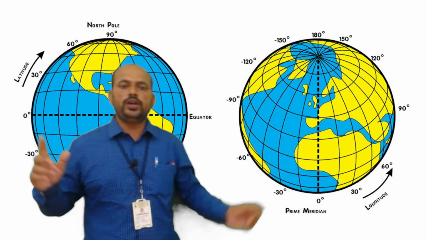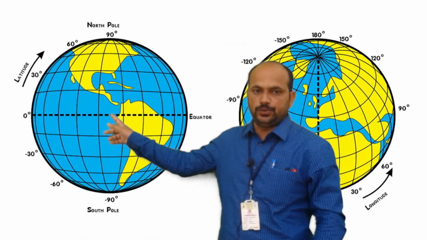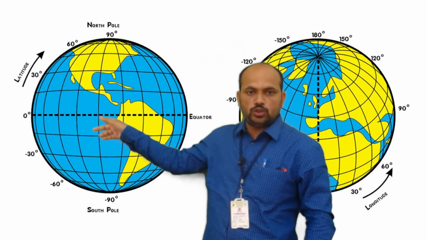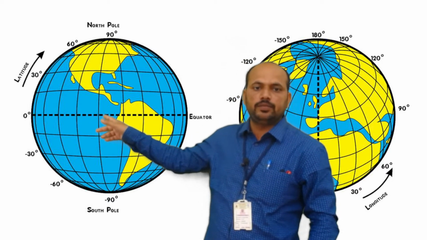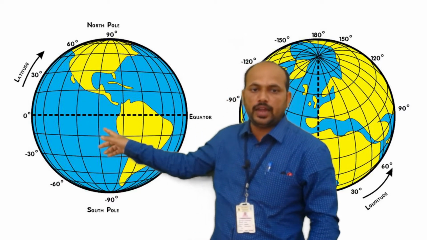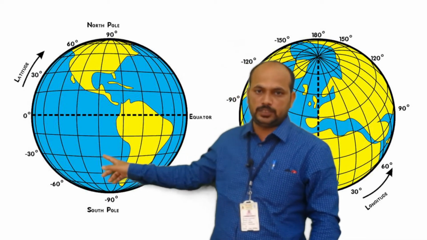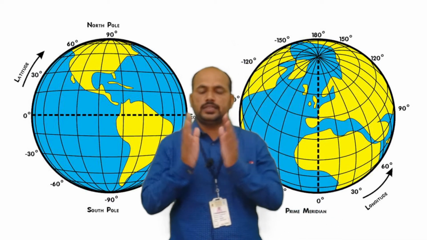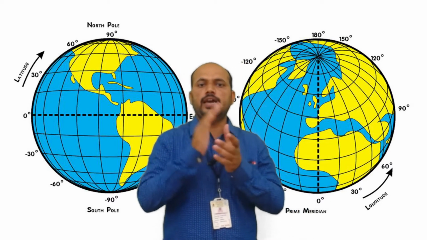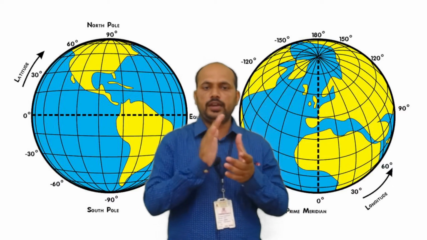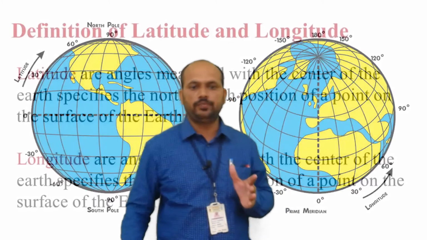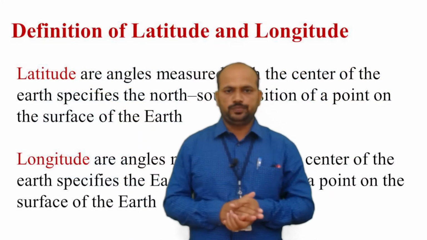The same way, we have this latitude. The part lying above this dotted line, you will consider it as the equator. The part lying above the equator is the northern hemisphere, and the part lying below the equator is the southern hemisphere. Okay, so we can understand the direction east-west with the help of longitude, and we can understand the direction north-south with the help of latitude. Now I hope it is clear to you.